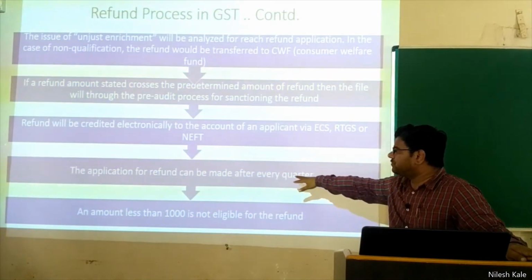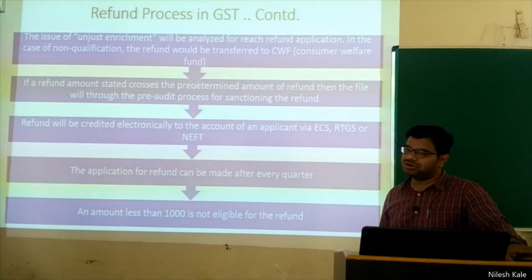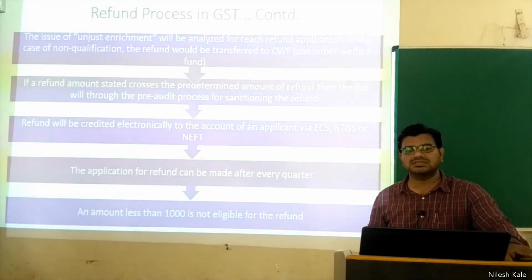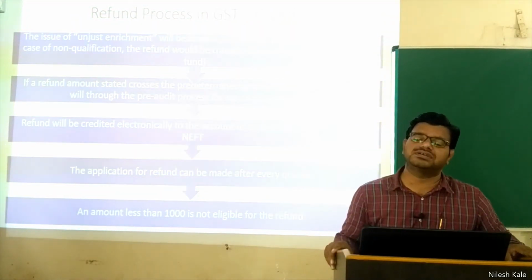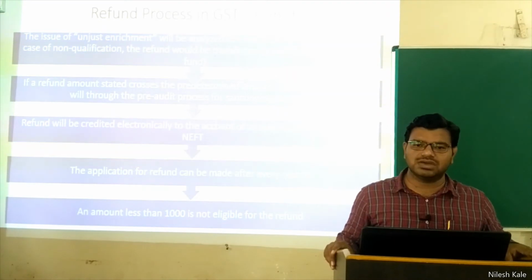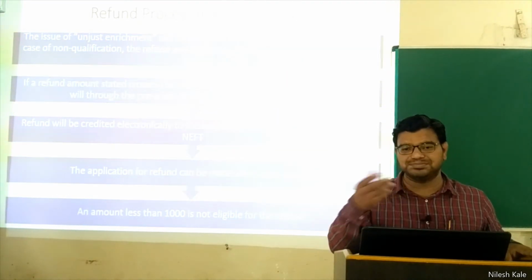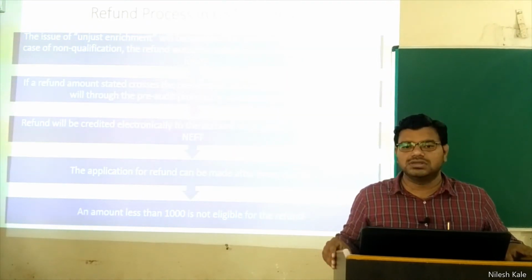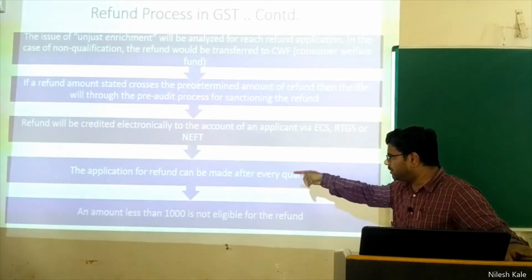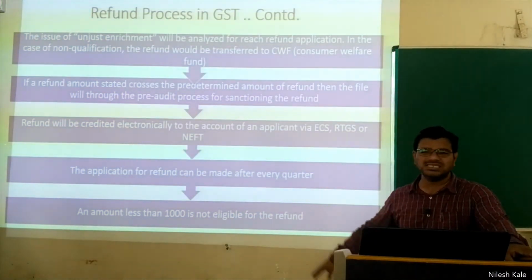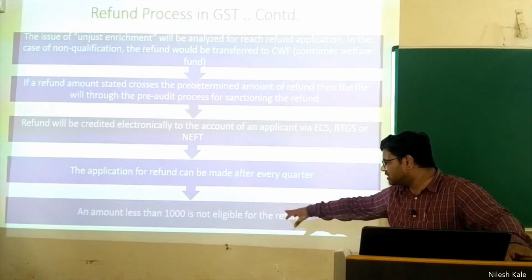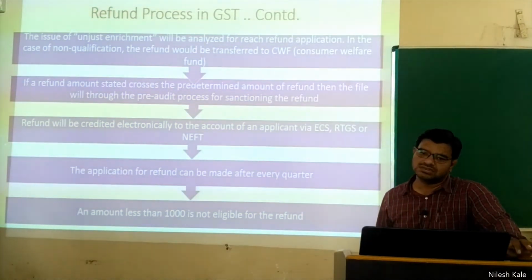The application for refund can be made after every quarter. Every month you need not file for the refund. Every quarter means thrice in a year you have to apply for the refund. And the last point, an amount less than 1,000 is not eligible for the refund.